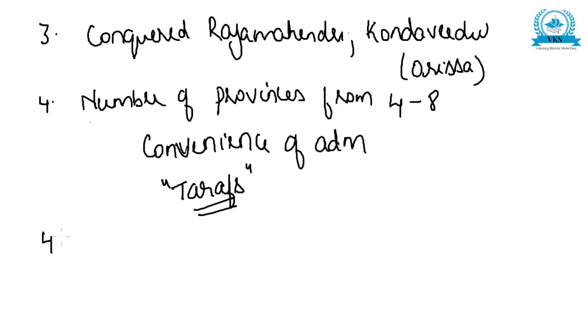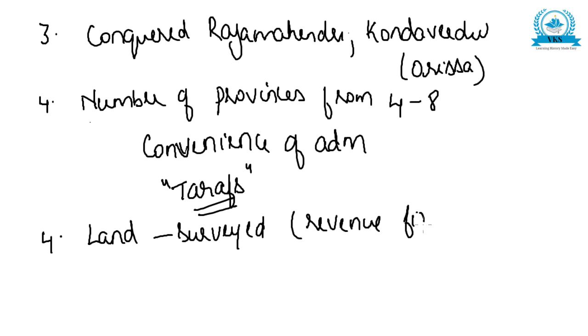Then regarding the land revenue, land was surveyed and the revenue was fixed. After surveying the land, revenue was fixed and collected only in cash. That was another speciality of Mahmud Gawan.